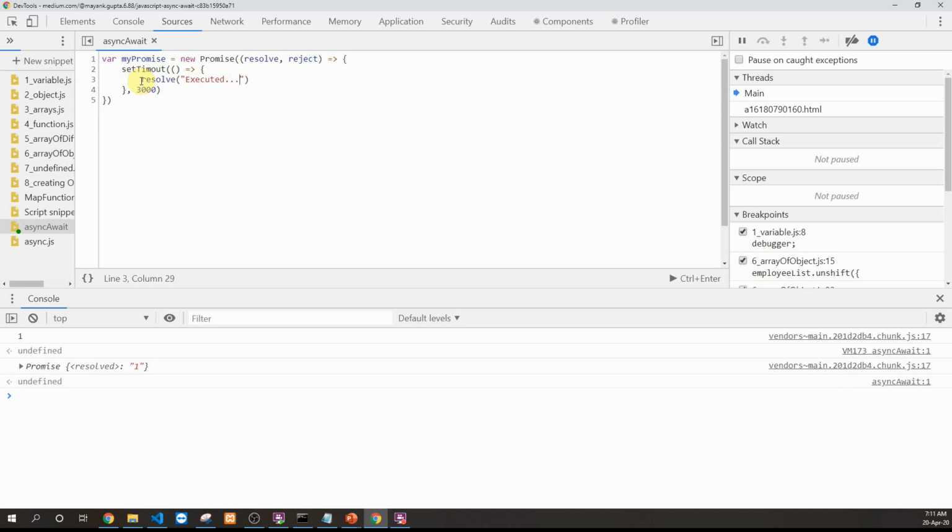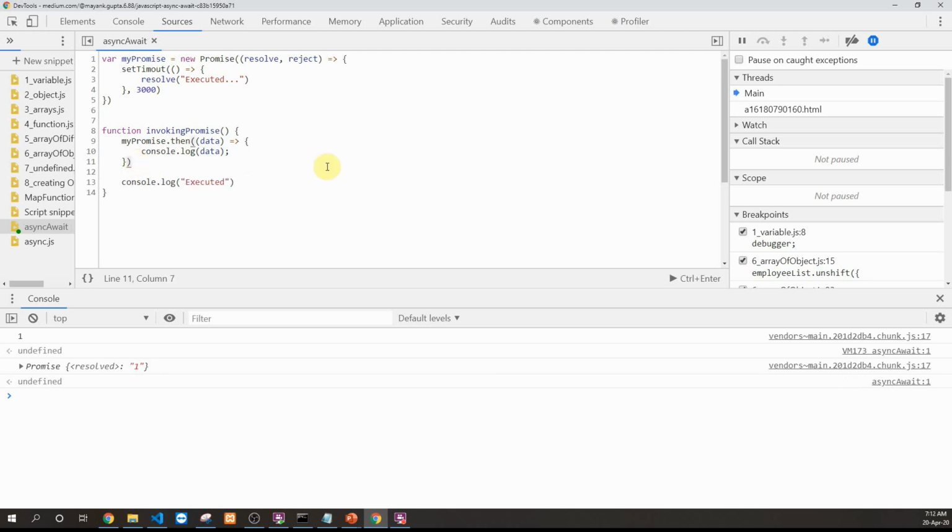So we have a resolve value which is executed. So we have a custom promise over here. This custom promise will make your system wait for 3000 milliseconds, and then after 3000 milliseconds, this promise would be resolved. Let's try to invoke this promise. So let's create a function invokingPromise, and inside this function we'll be calling this promise, myPromise.then. So we want to wait for this promise to be resolved, and then we want to invoke a callback function. This callback function will get some data and will console.log this data.